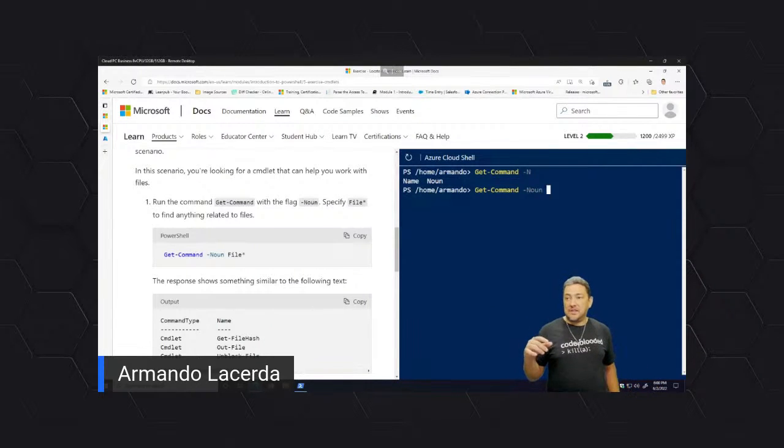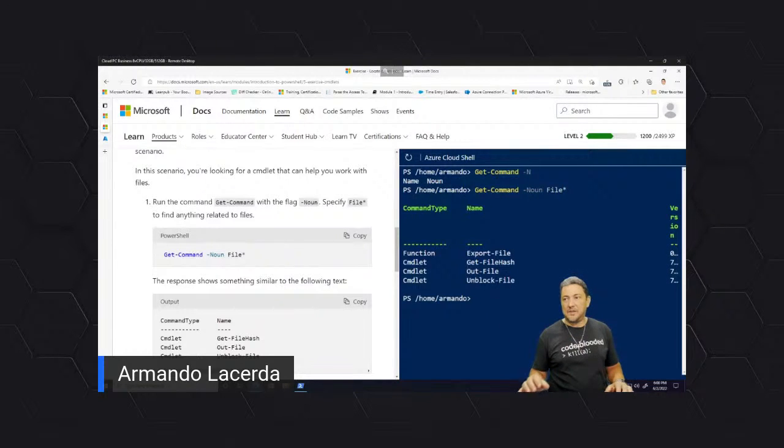So what is this doing? It's looking into the library on this PowerShell environment for commands that have the word file in the noun part of the commandlet, and something else. The star is a wildcard. This means it can be any other elements in there.